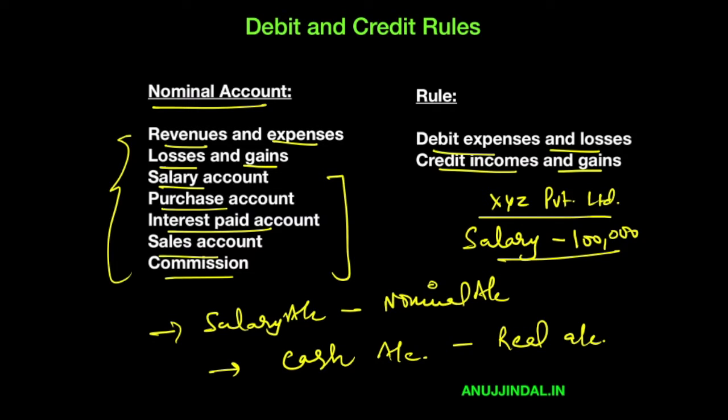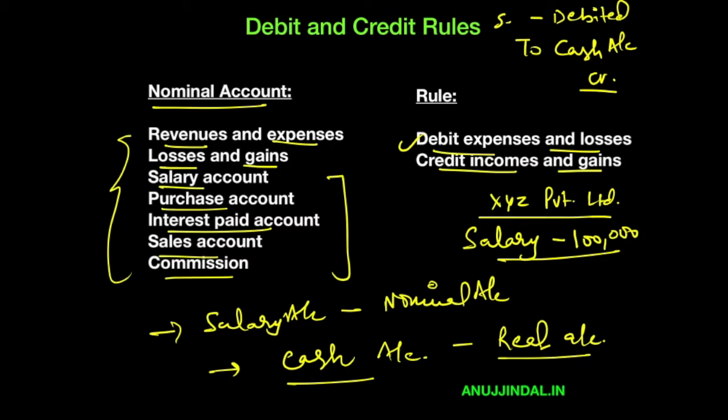What is the accounting transaction or journal entry that is going to be carried out? According to nominal account, you debit all the expenses and losses. So salary account is going to be debited. Why are you going to credit cash? You credit incomes and gains in nominal account, but this cash account is a real account. In real account, what happens? Whatever goes out is credited. Therefore, because cash is going out, you're going to credit it.